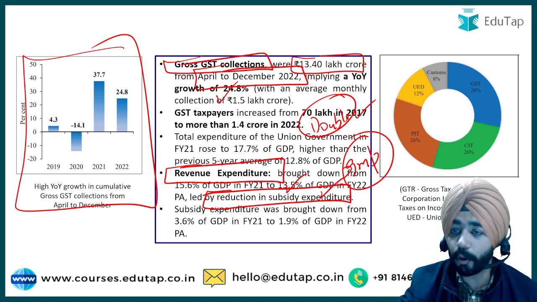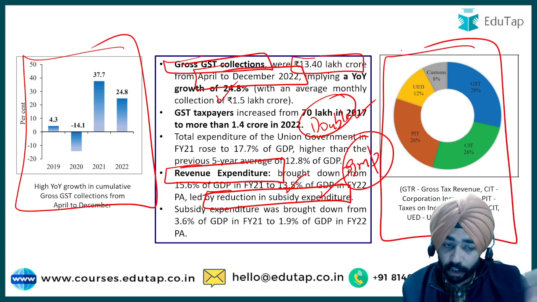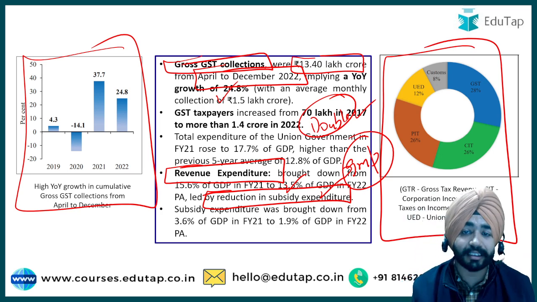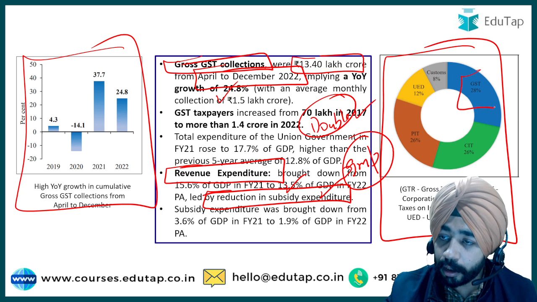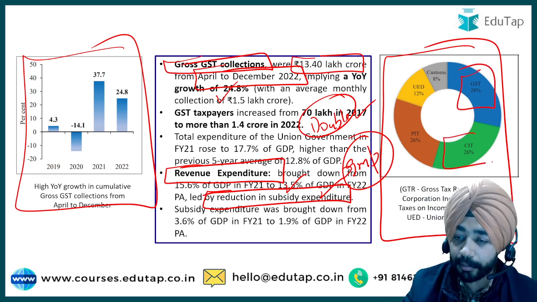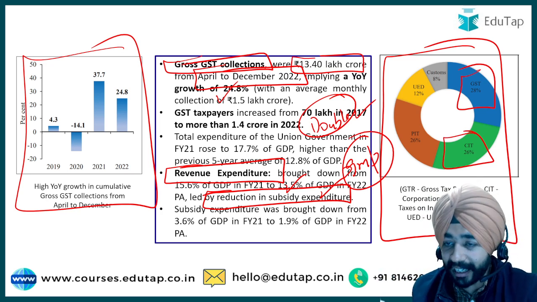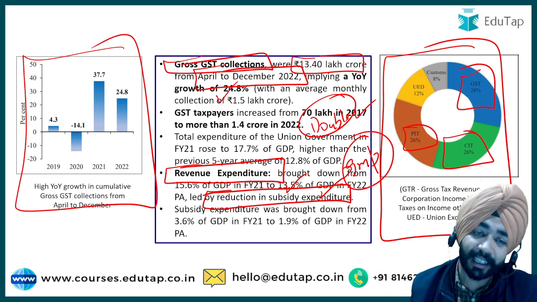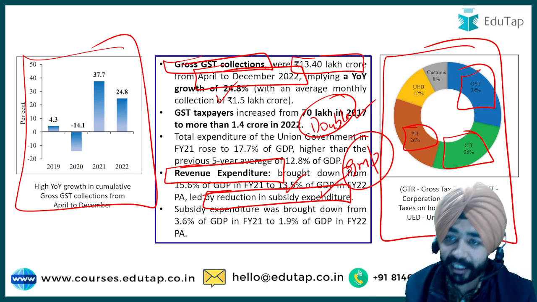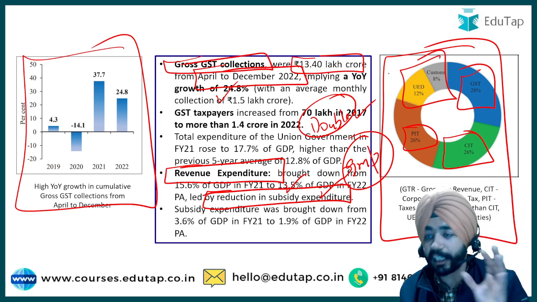So and if I talk about the gross tax revenue here that we've just discussed, that gross tax revenue has increased. So this is the prime thing from where our maximum tax is coming on. GST is contributing 28%. When I talk about corporate income tax or corporation income tax, it is contributing around 26%. And PIT is basically the tax other than corporate income tax. It is contributing 26%. Then excise duty and custom duty are contributing 12% and 8%.